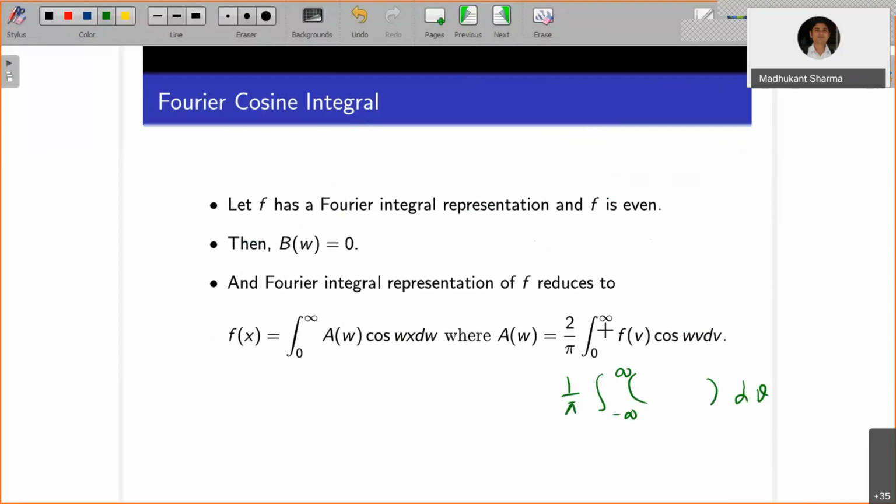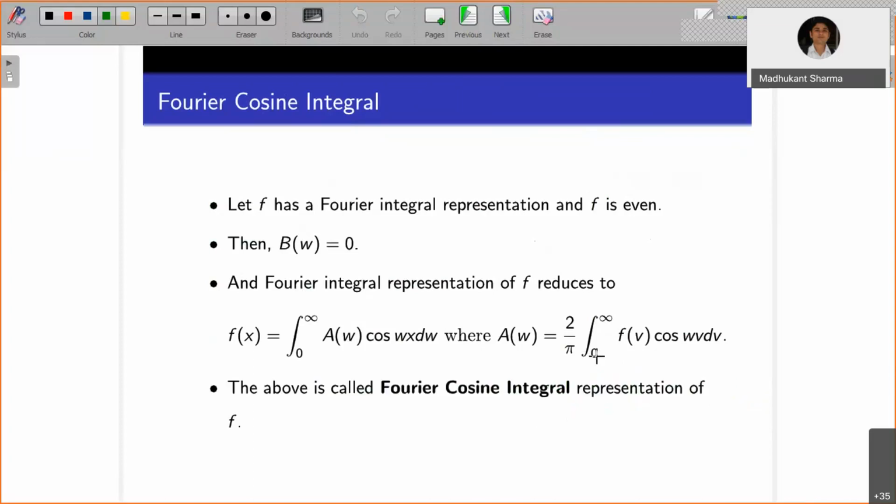Similarly it will be done here. But keep in mind that this is an improper integral, so we have the addition that the integration from minus infinity to infinity of mod f of x dx converges. Only then does it remain true, otherwise we don't know. So this Fourier representation of f reduces to the following, which we call the Fourier cosine integral.